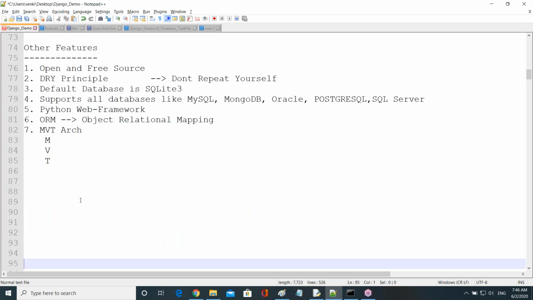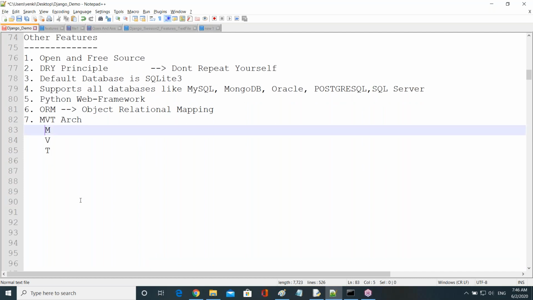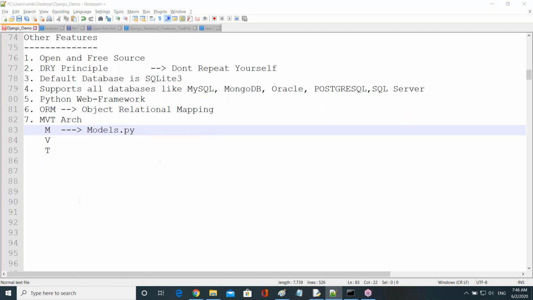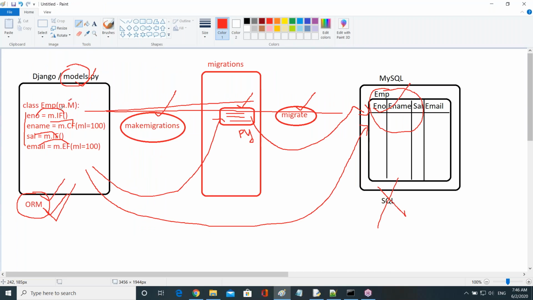In M, what do you write? M stands for models, or you can say models.py. Just now we have seen models.py. In the models file, what do you write? You write the ORM language code which belongs to the database. So for database coding purposes, a separate file is given, guys.